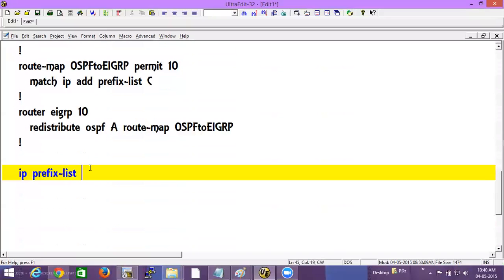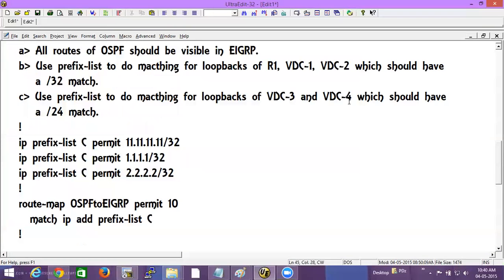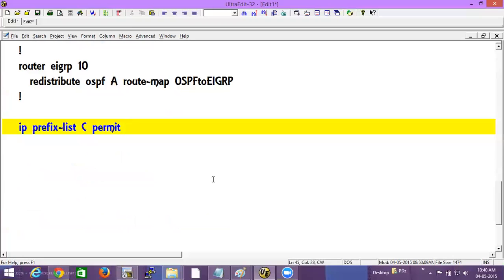It's possible. See, permit, it will automatically take the next sequence number, incrementing by 5 every time. So permit, here also I permit for whose loopback? 3 and 4, right? So how do I match 3's loopback?